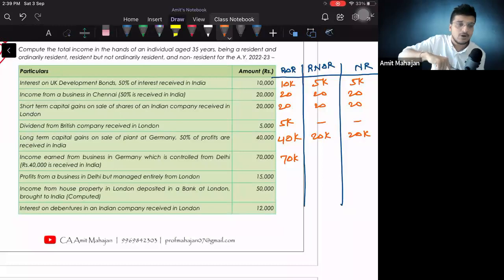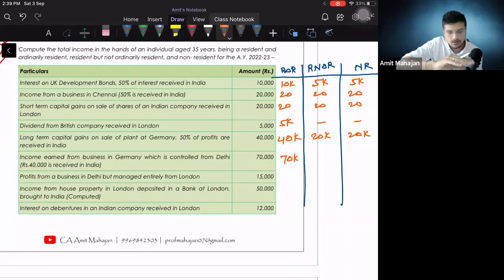And that is why if you ask me what will be the answer for RNOR, I will say 40,000 is Indian income, 30,000 foreign income, but that 30,000 foreign income will be taxable in India for RNOR because it is such a business which is getting controlled from India. So here, जो नए लोग हैं, मतलब आज जिन्होंने अटेंड किया, जिनको नहीं समझ रहा है ये पॉइंट, डोंट वरी, कल का जो ये पॉइंट है, just refer to that point in the recording, you will understand.